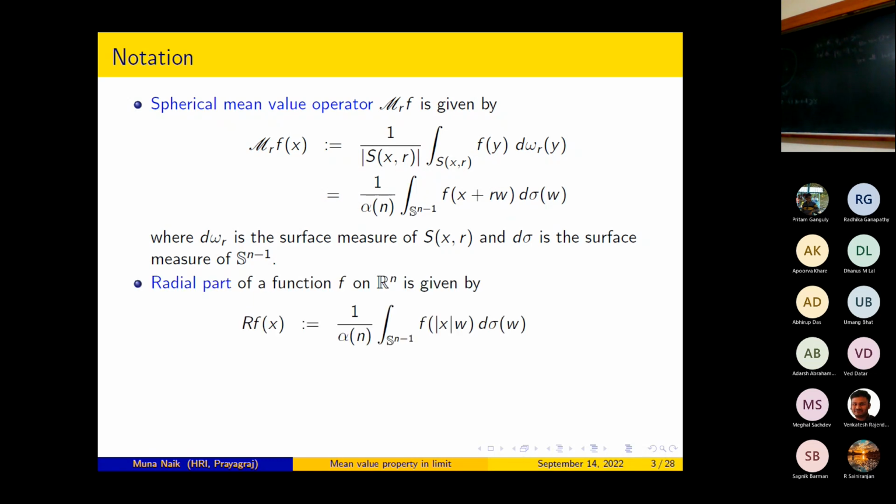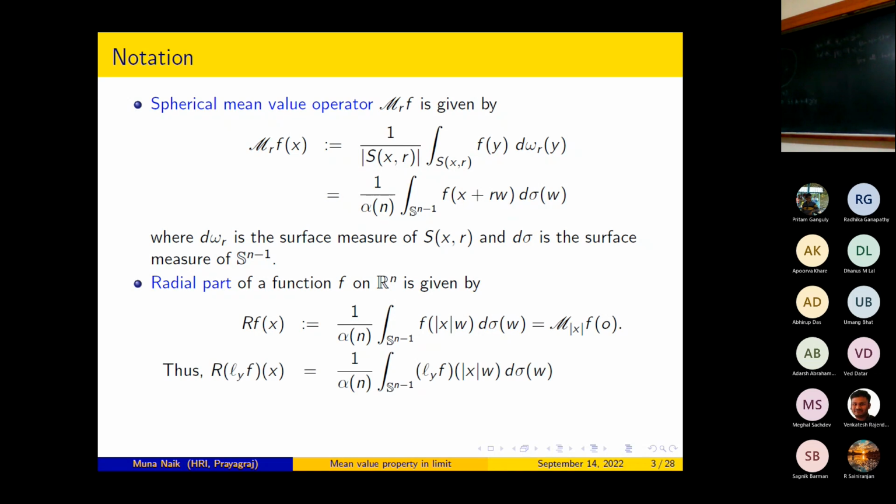The radial part of a function f on Rn is given by Rf(x) is equal to 1 by alpha n integration over S^(n-1) of f of norm x w d sigma(w). Precisely, Rf is the average of f over the sphere of radius norm x with center at 0. This Rf is a radial function, and we will call this R the radialization operator. Look at the expression of M_r f(x). This Rf(x) is nothing but M_(norm x) f(0).